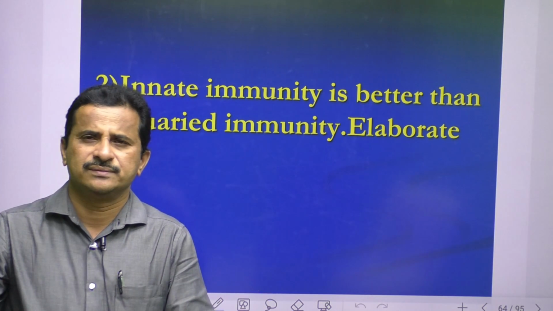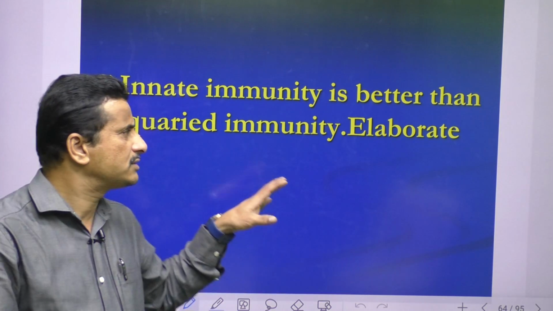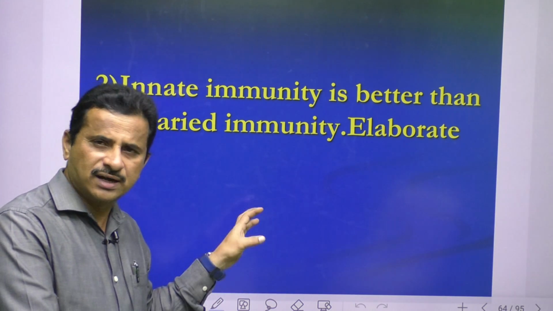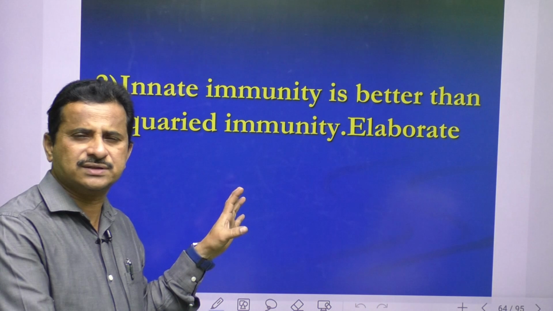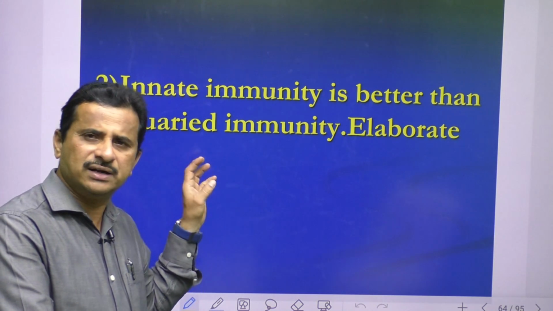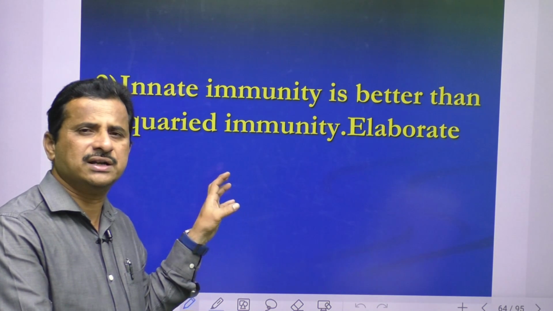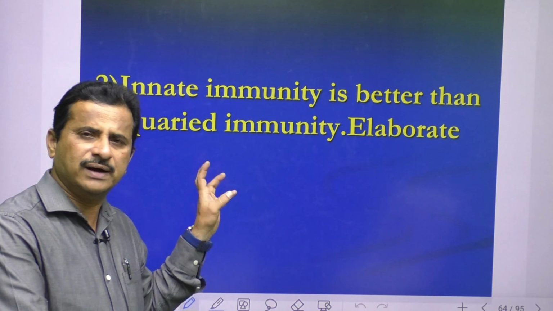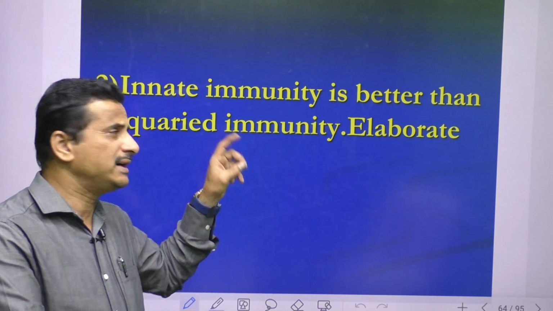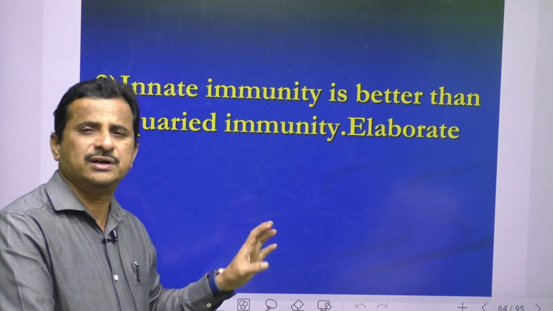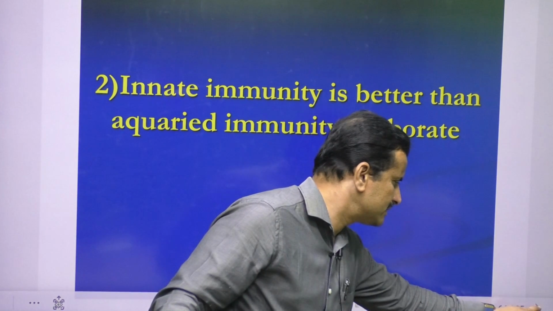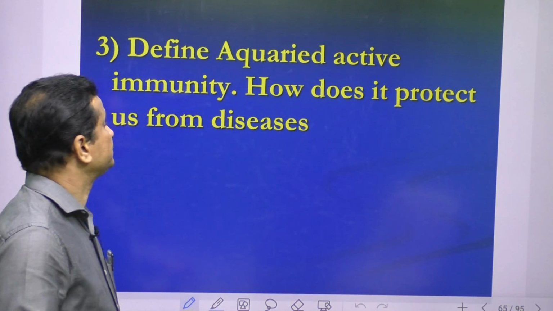Individual to individual. So like this, dear students, first you write what is innate immunity and what is adaptive immunity. To answer this question, first write what is innate immunity, what is adaptive immunity, then elaborate how and why innate immunity is better than acquired, adapted immunity. Next slide. Next question.